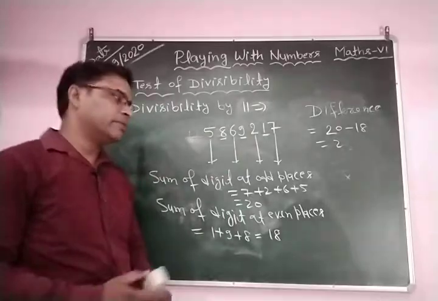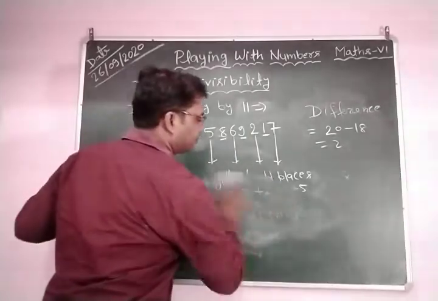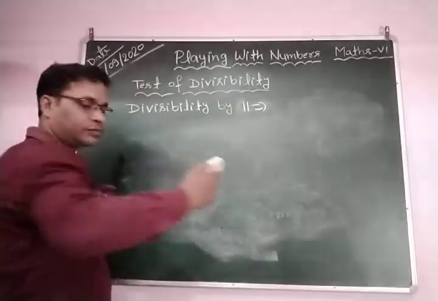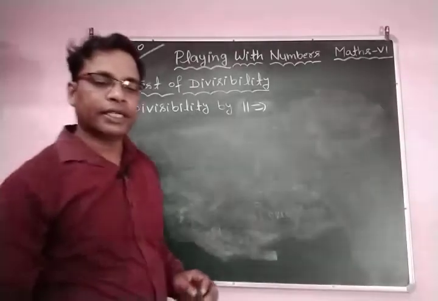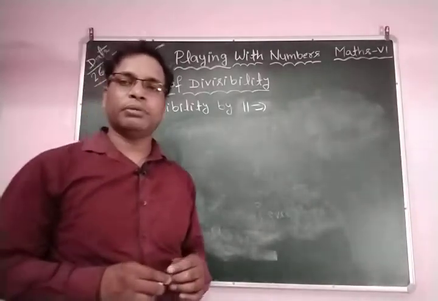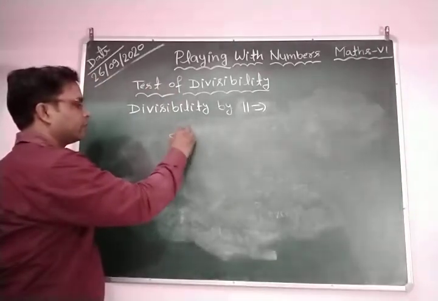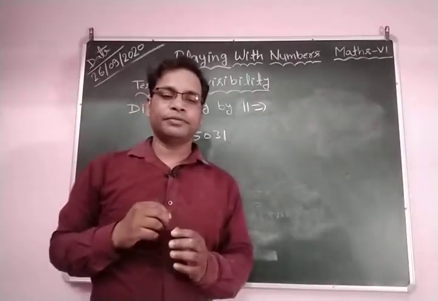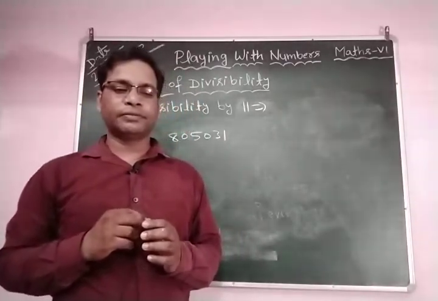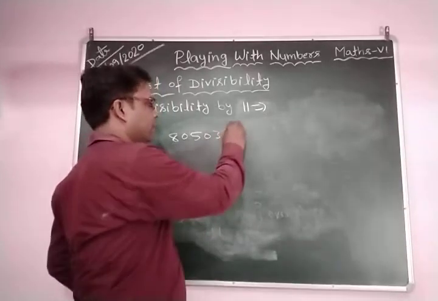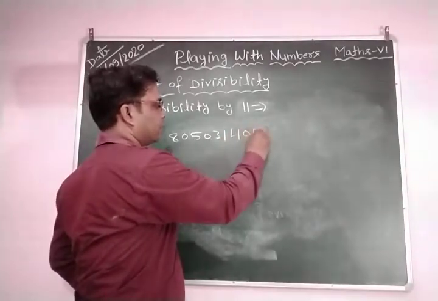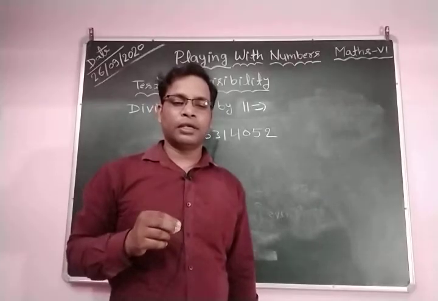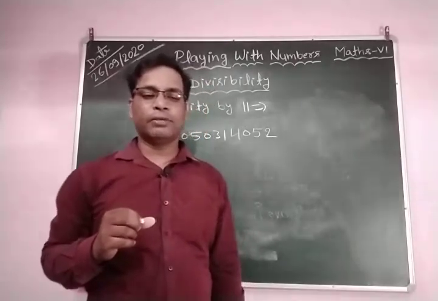Now we select another number. For this we take the number 80, 50, 31, 40, 52. Okay. So we take this number and try to check whether it is divisible by 11 or not.